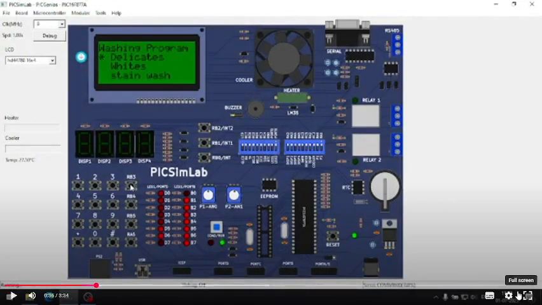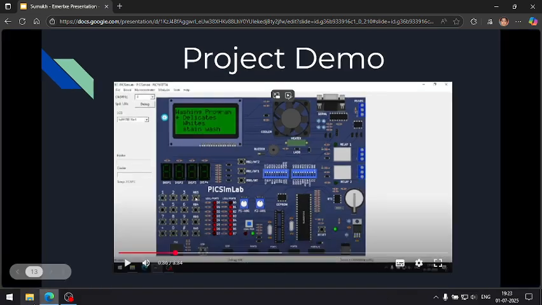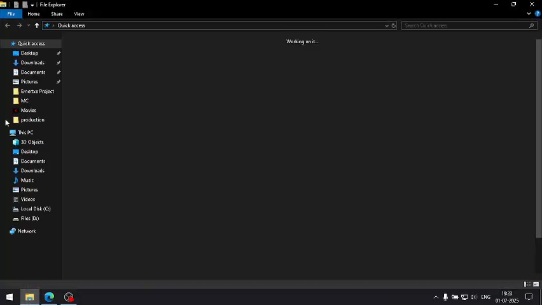Let me switch this up once because the quality on this is not really looking right. So I'm going to show you in the VLC media player.